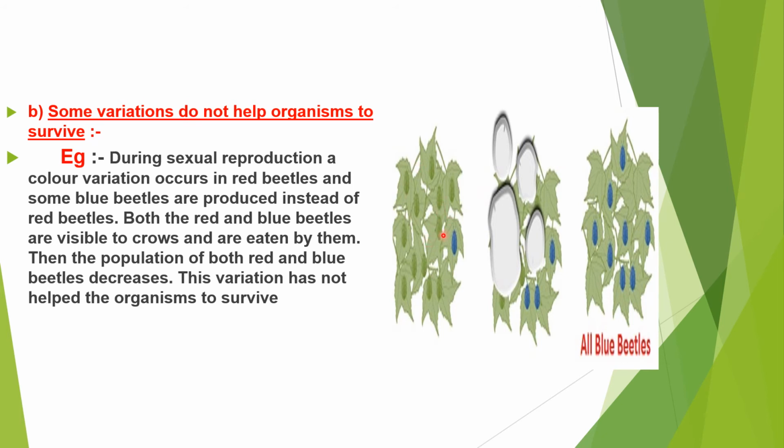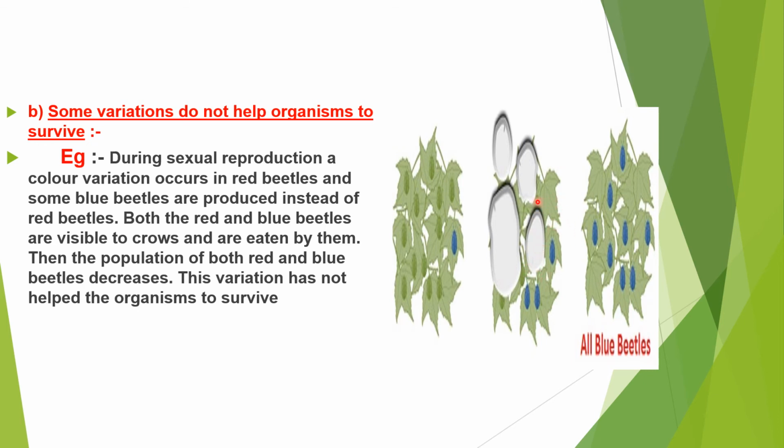After some time variations occurred and one blue beetle was formed. Now blue beetles and green beetles were both increasing in number. What happened? Accidentally an elephant stepped on the bushes on the side where most of the green beetles lived.